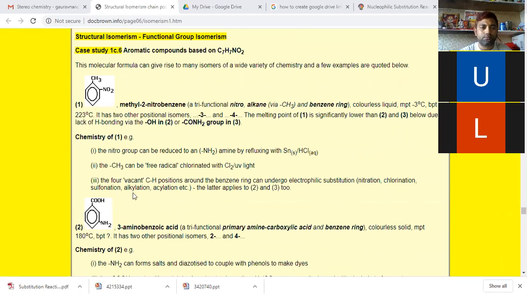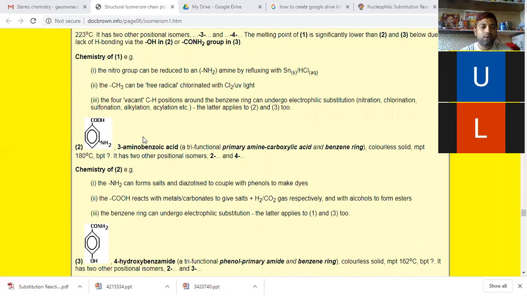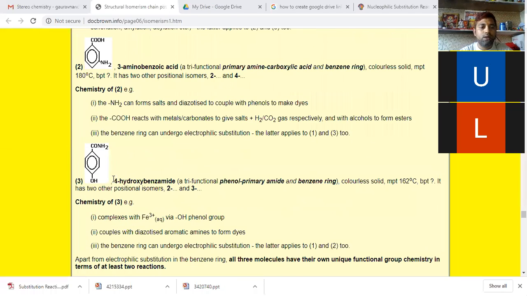See here. This one, aromatic compounds based on C7H7NO2. Positional isomers, functional group isomers. The first one, 2-methyl nitrobenzene. Here we have 3-aminobenzoic acid. It becomes a benzoic acid, 3-aminobenzoic acid. Here we have 4-hydroxybenzamide, an amide.